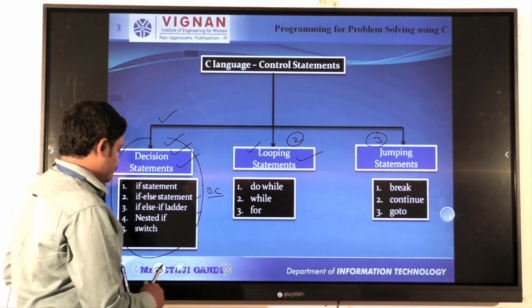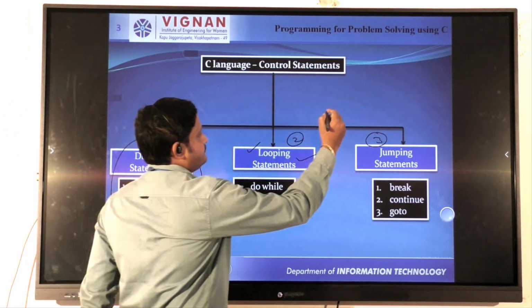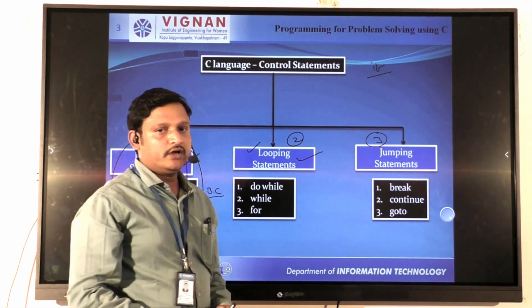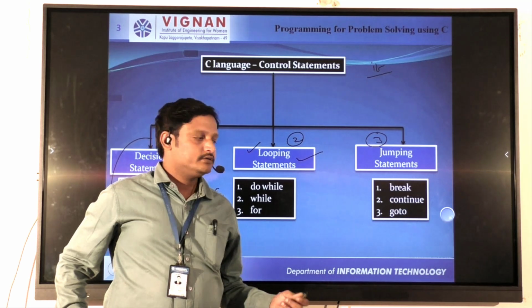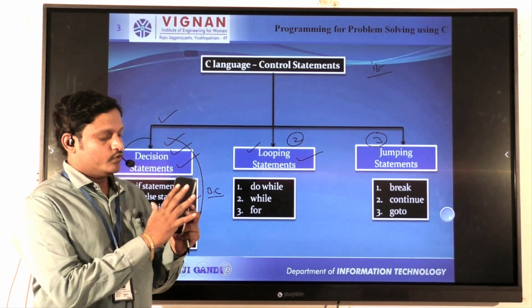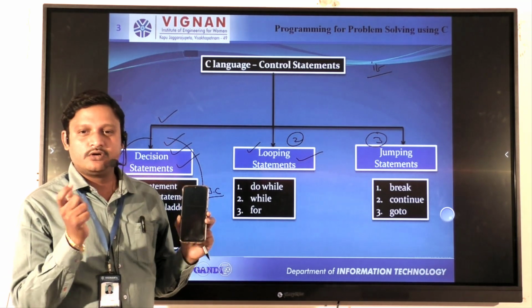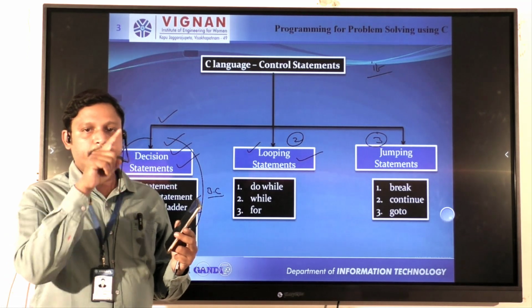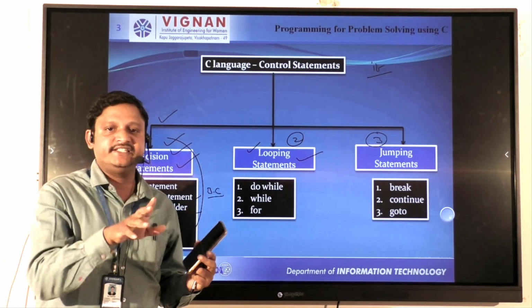Now first we have to discuss the simple if. The first one is called simple if. Suppose you consider a mobile: if you turn on the mobile, then open the menu bar. That is also called a simple if condition. It means the menu bar can be opened if the condition is true.